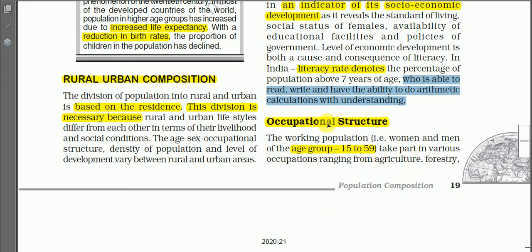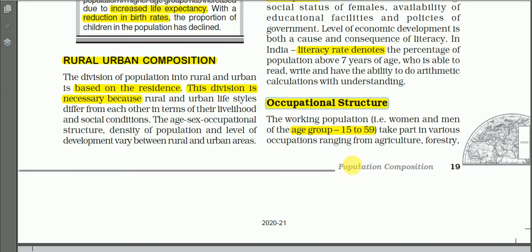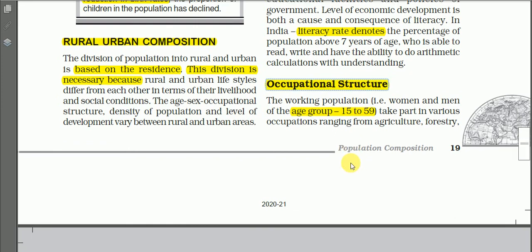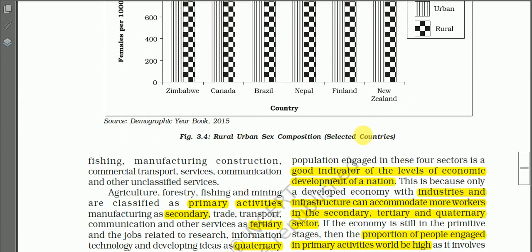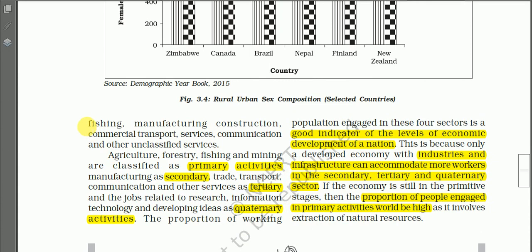Next we have occupational structure. Occupation, that you have learned earlier, is any activity which is economically gainful. Now we shall discuss the composition of occupational structure, and here the working population. The working population, that is women and men in the age group 15 to 59, take part in various occupations ranging from agriculture, forestry, and fishing, manufacturing, construction, commercial, transport, services, communication, and other unclassified services.